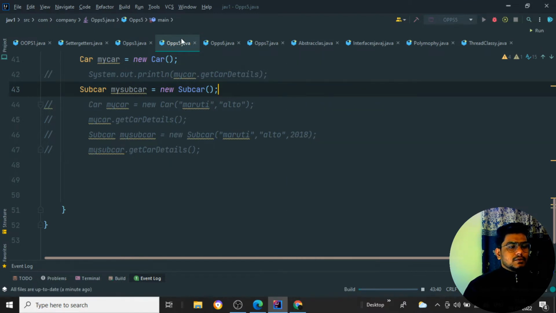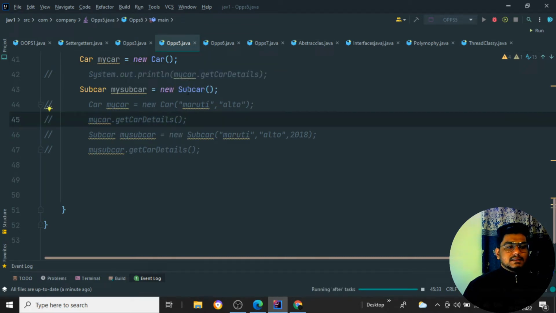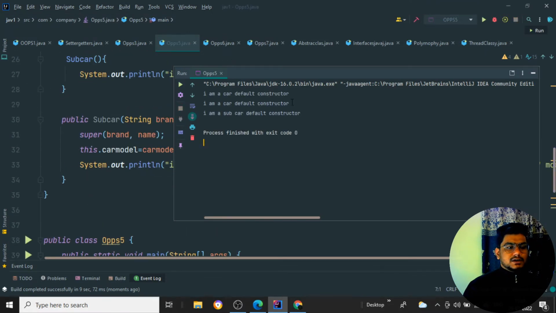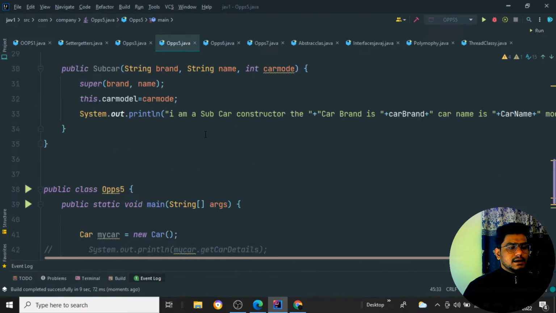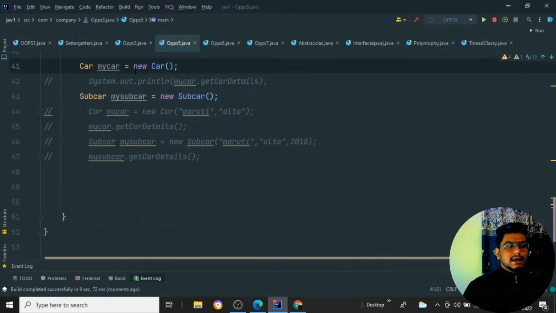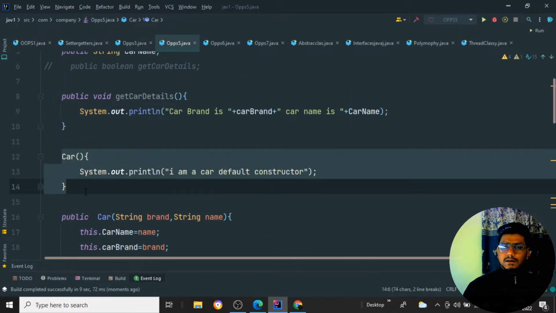When I run the program, the first thing when it is creating my car, it should call the car constructor. When it is creating the subcar object, it should call the subcar constructor. You can see the default constructor message is going to print for this particular line of code, for the 41st line, because whenever an object of a class is created, the constructor is called by default.